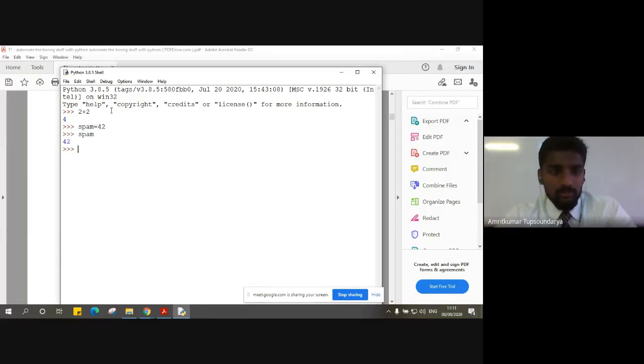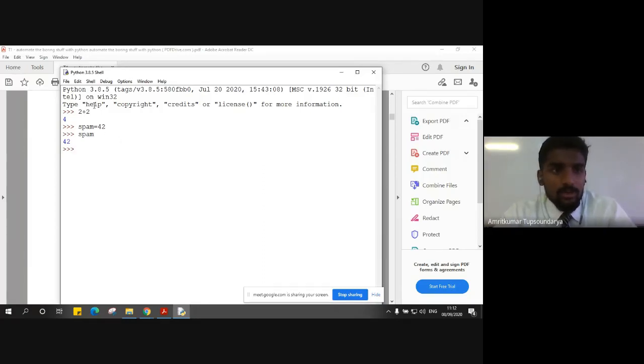But if we want to write a full-fledged program and execute it in a single go, we are supposed to write that program in a file editor and execute it, so that we can see the output after execution, and the program can prompt the user to enter information.